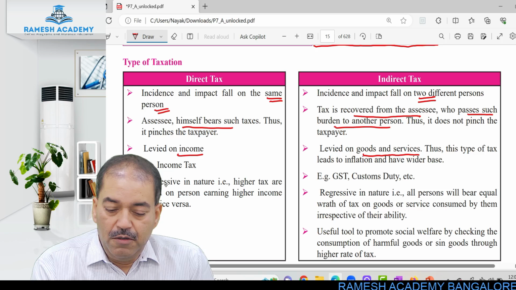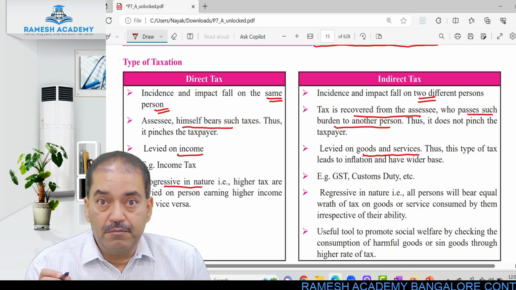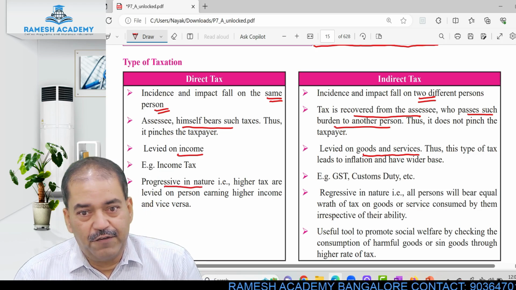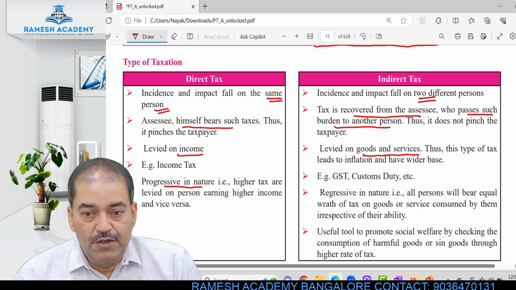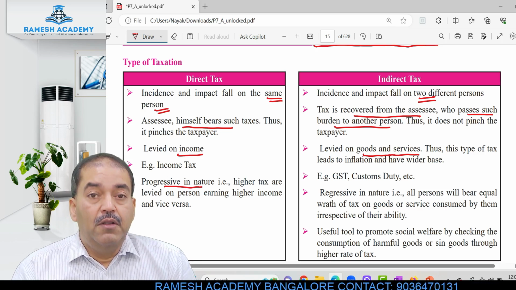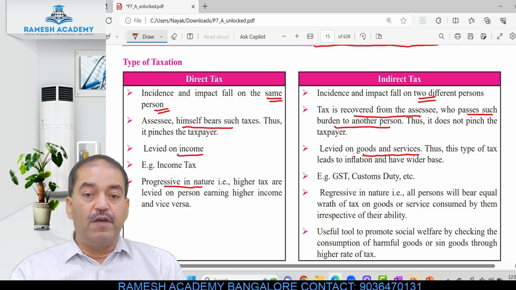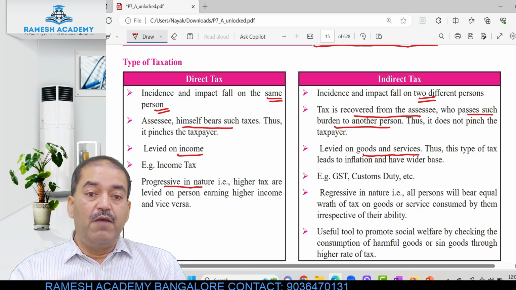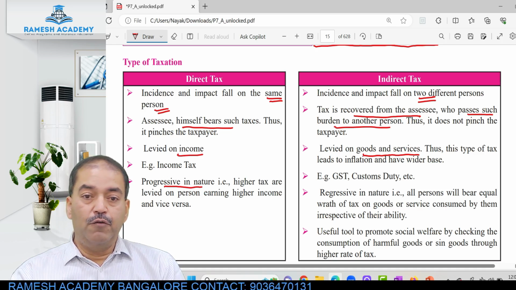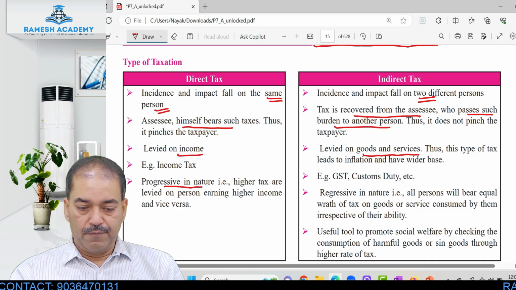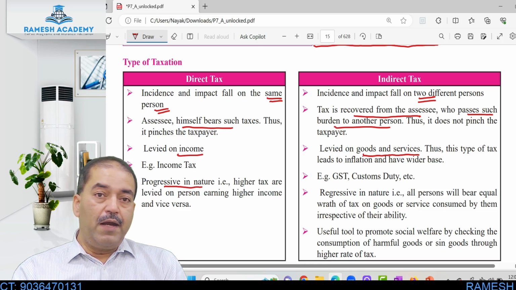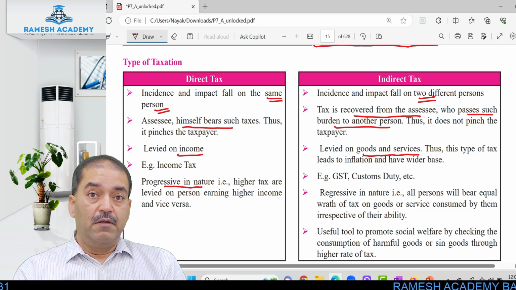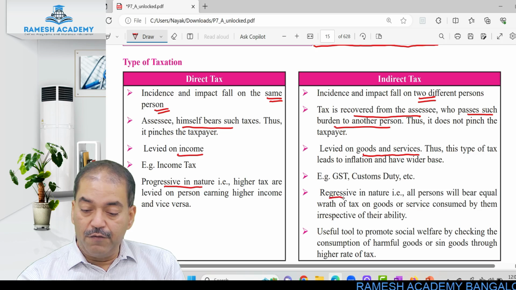Okay? This is progressive in nature. Higher the income, higher the tax. Lower the income, lower the tax. Right? So, it changes and it depends upon the level of income. If your level of income is high, then in that case, your tax is also high. But if your level of income is low, then it is going to be lower. Okay. On one hand, the direct tax is progressive in nature. On the other hand, the indirect tax is regressive in nature.